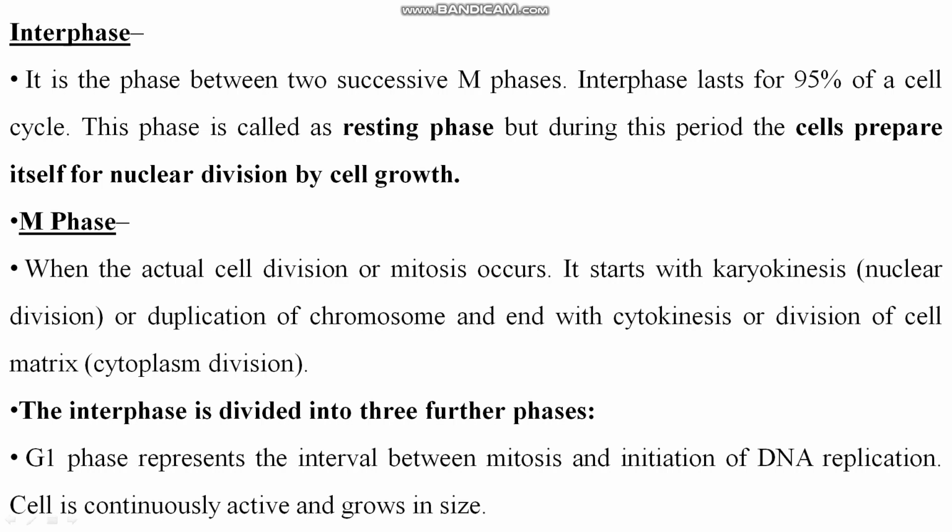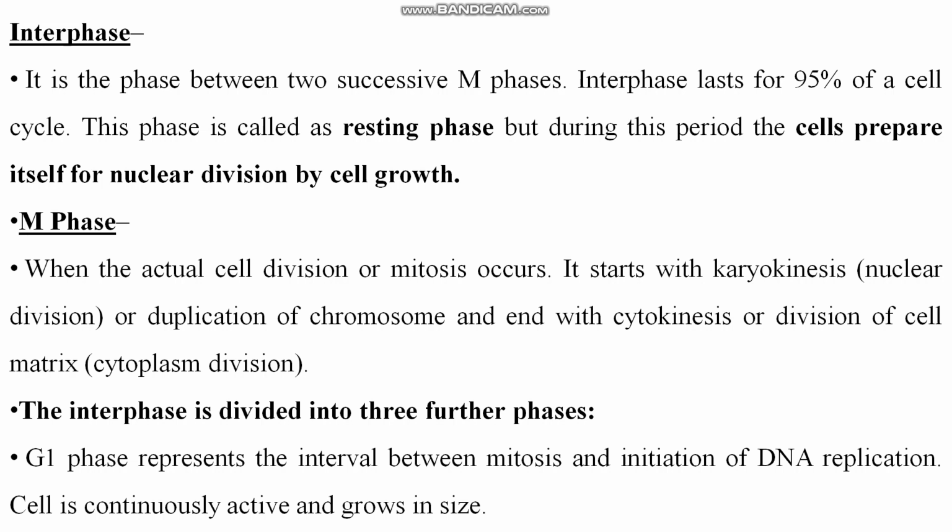Karyon means nucleus, kinesis means division, right? So nuclear division is called karyokinesis, or duplication of chromosomes, or you can say the genetic material present in the nucleus is duplicated or multiplied. Duplication of chromosomes takes place and it ends with cytokinesis, or division of cell matrix, or cytoplasm division. Clear? So this is about the M phase. We will discuss it in detail later.